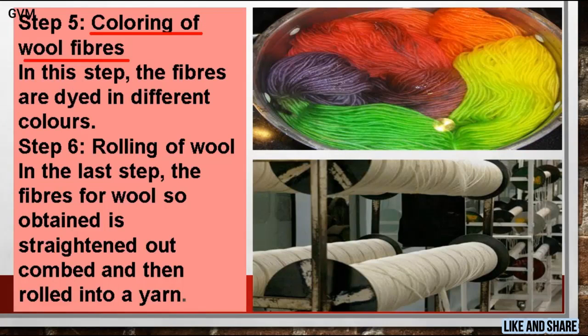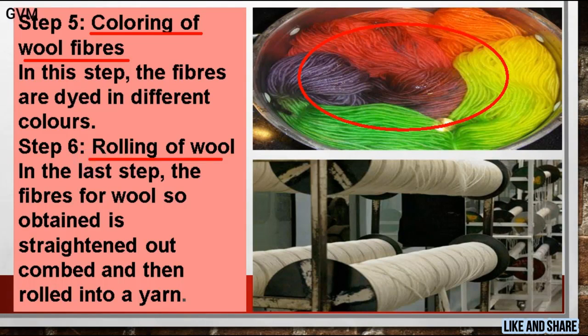Now students, in this step, the fibers that are obtained from the sheep are dyed in different colors. As you can see here in this image, the fleece of the sheep is dyed into different colors. Now the next step after coloring of wool fiber is rolling of wool.